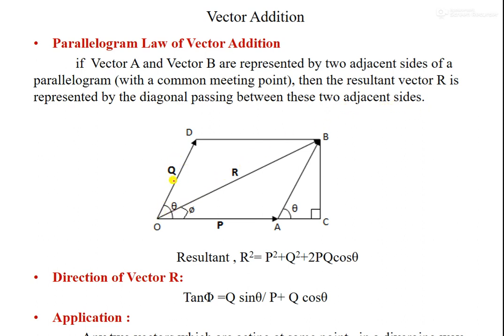When you complete the parallelogram, the resultant of these two vectors will be R, the diagonal through the meeting point. We'll derive the value of this.